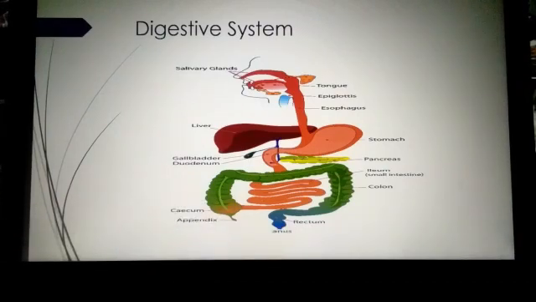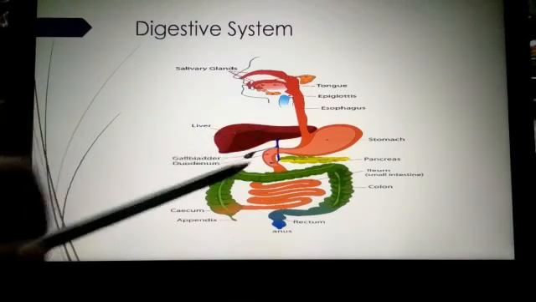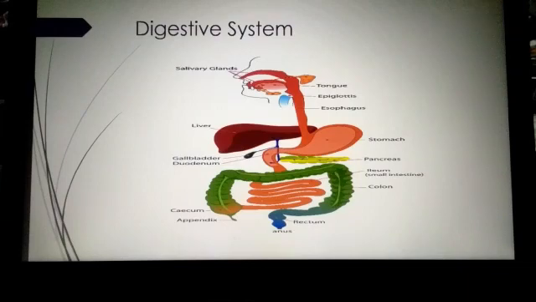Clear children? So digestion is the process of breaking down food into smaller substances. Saliva wets the food and our teeth chew the food. The swallowed food passes through the food pipe into the muscular bag.